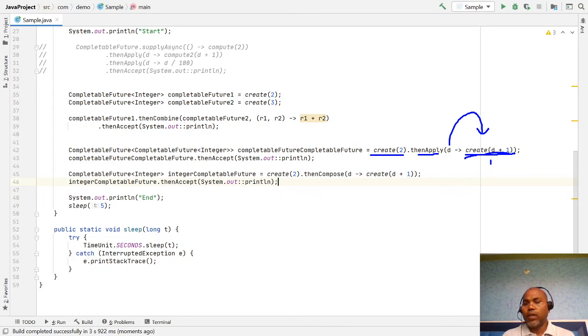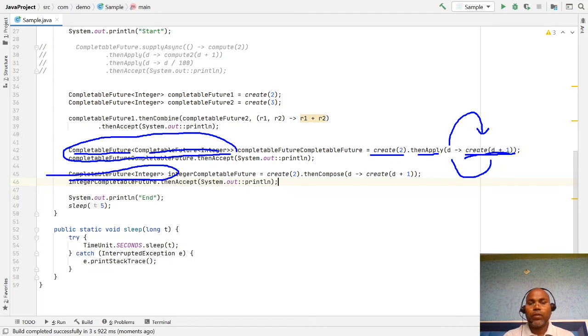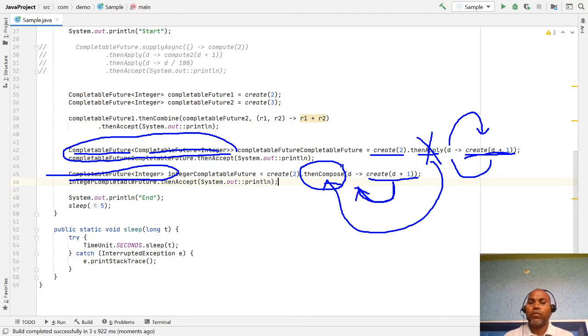But when it returns another completable future, then it becomes a completable future of completable futures. If you don't want this completable future of completable future, and instead want a completable future of the value, then instead of using thenApply, we can use thenCompose. thenCompose returns the unwrapped value, not the completable future, but what the completable future contains. Those values are passed here and the value is printed.